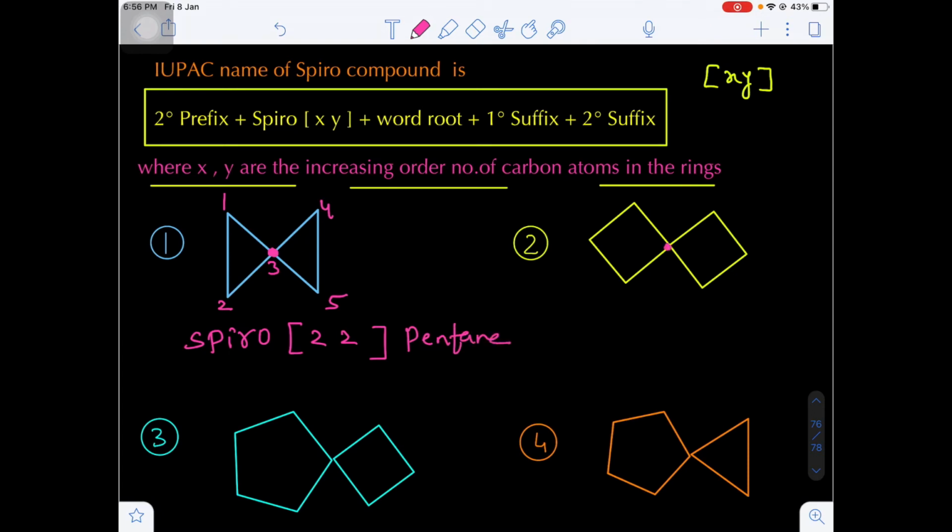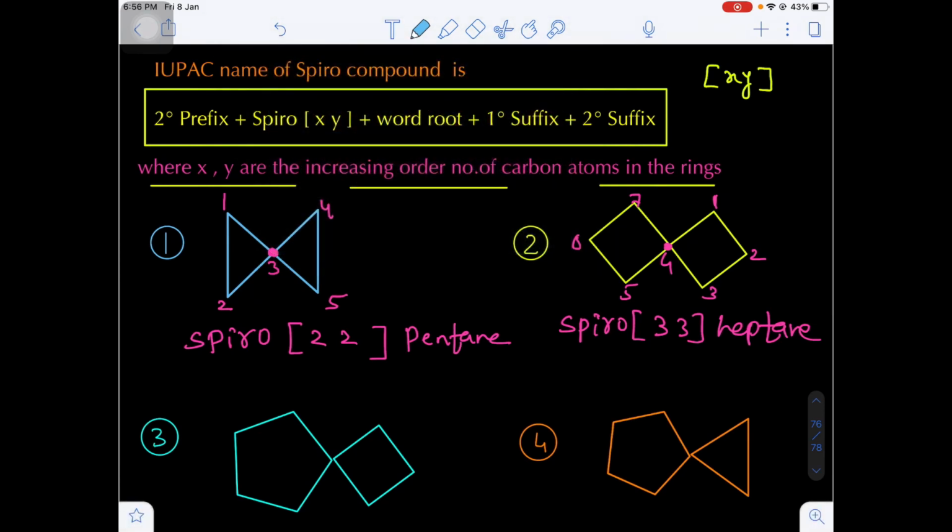Now in this case also, give the numbering to any one ring, 1, 2, 3. Come to the spiro atom 4, next 5, 6, 7, clockwise or anti-clockwise, because there are equal numbers of carbon atoms in both the sides. In the left side ring 3 carbons, right side ring also 3 carbons, so there will be no increasing or decreasing, we just write the 3 carbon atoms in the square bracket. And finally total how many carbons are there? 7. That's why I am writing heptane.